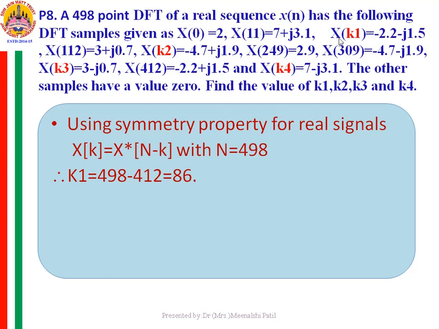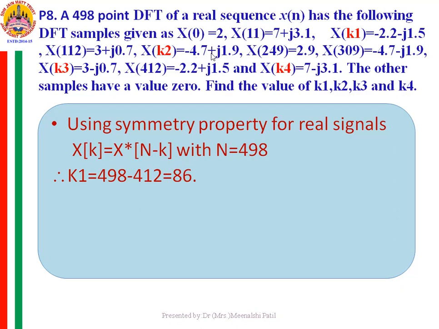So capital N is 498. And you observe that these two are conjugate pairs of each other, that is 412 points and X(k1). They are conjugates of each other, so 498 minus 412 is equal to 86, that is k1 is equal to 86. In a similar fashion, you need to find k2.